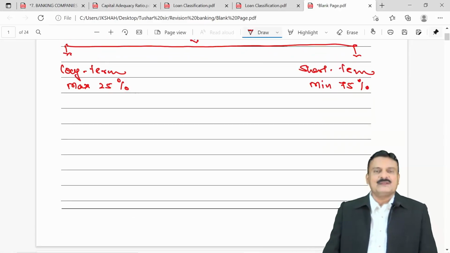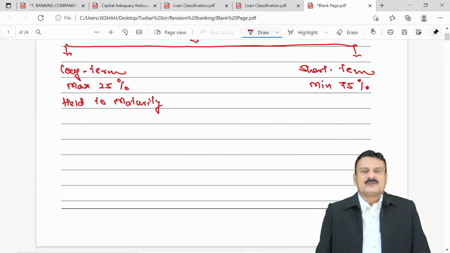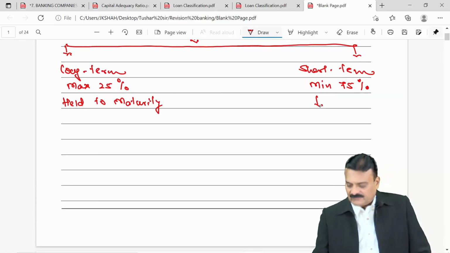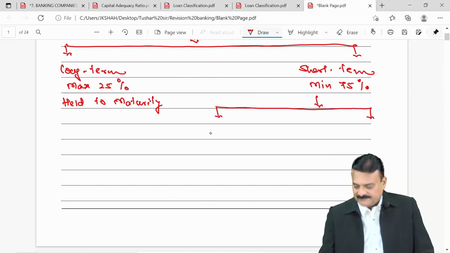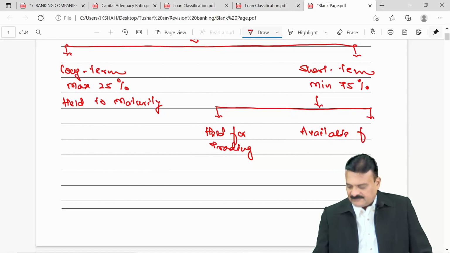For banking companies, the long term investments are called held to maturity investments. Short term are further classified in two parts. One is held for trading and second is available for sale investments.